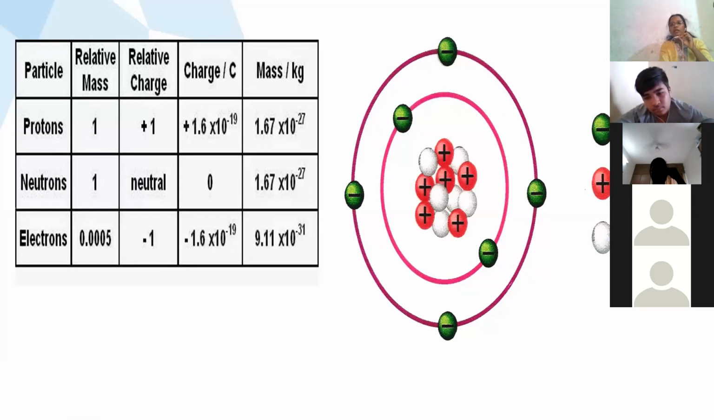Coming to the charge, neutrons are neutral in charge, whereas protons carry positive charge and an equal amount of negative charge is carried by electrons. So always in an atom, there will be an equal number of electrons and protons.